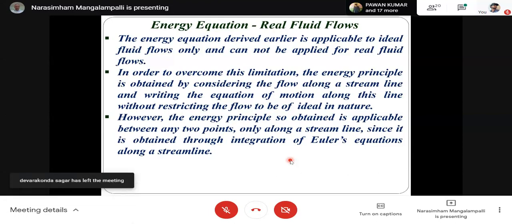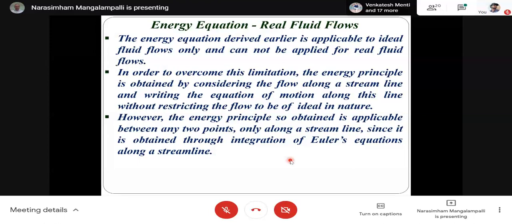So we will consider 2 points along the streamline and write the equation of motion along this line without restricting the flow to be ideal in nature. That means we will not consider the irrotationality condition, but the only thing is we consider 2 points on the streamline.